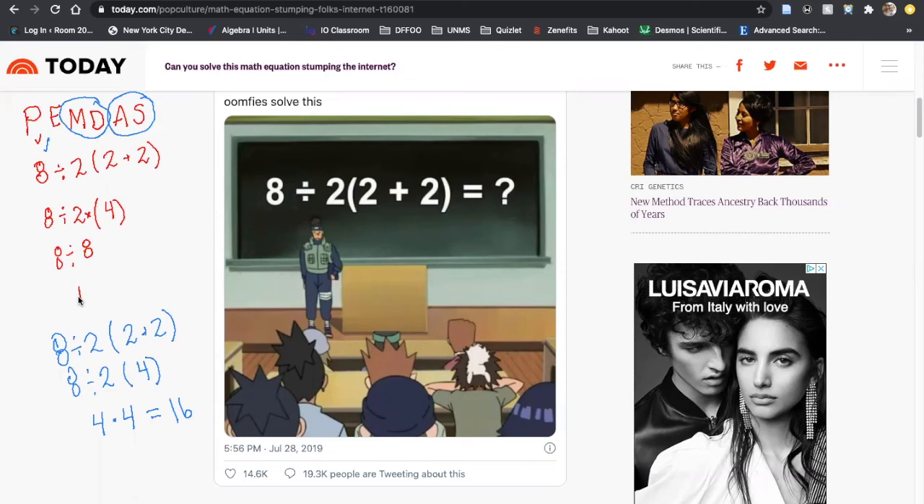Even some math teachers got it wrong because people are so used to saying PEMDAS and forgetting that it's either multiplication or division, right? The order matters. So just hopefully this example sticks in your head and just helps you to memorize that, right? Multiplication, division are at the same level.